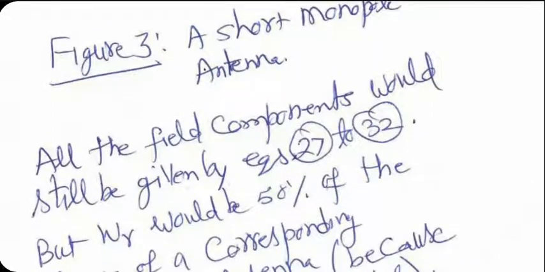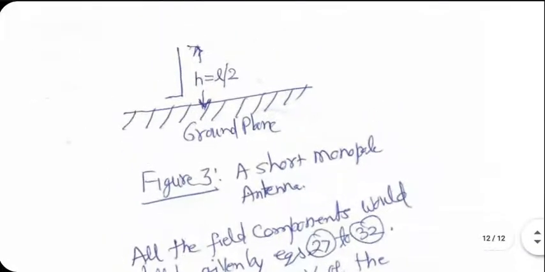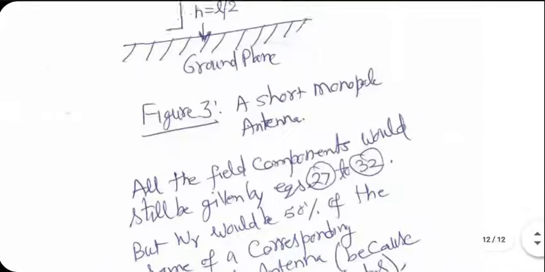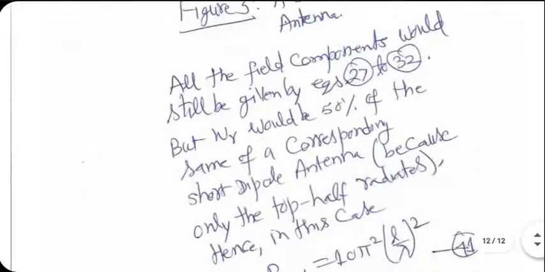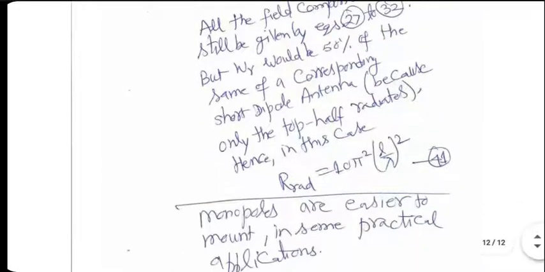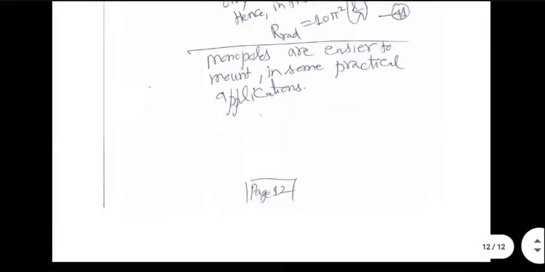The field components are given by exactly the same equations that were true for a short dipole antenna, but only the top half will be radiating. So theta will be from 0 to pi by 2. Radiation resistance will become half of what we got for the corresponding dipole, because now radiated power will be only half of what a corresponding dipole would have given. The integral will be only between theta equal to 0 and pi by 2, so it is easy to see that R rad will be even smaller. Monopoles are easier to mount in some practical applications. That's true for sure.